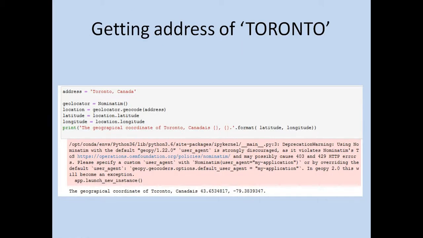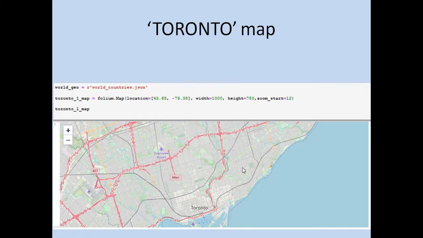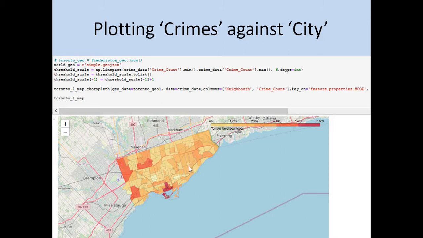Then I plot this on a graph of Toronto, where I get the number of crimes. Depending upon the number of crimes, I want to divide the map of Toronto city. So initially I fetched the location of Toronto city, and then I plotted the graph like this. Then I plotted this crime data on Toronto city, and it looks like this.